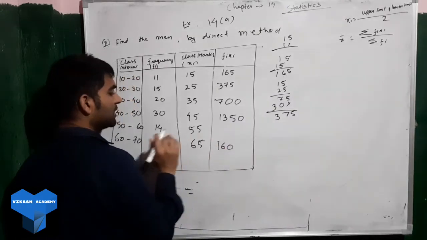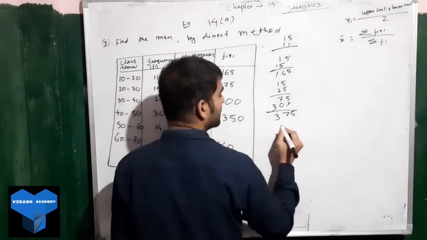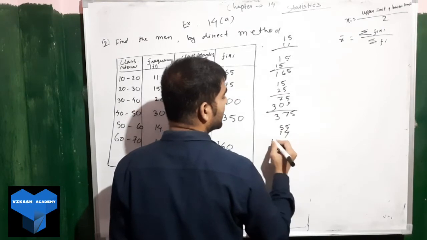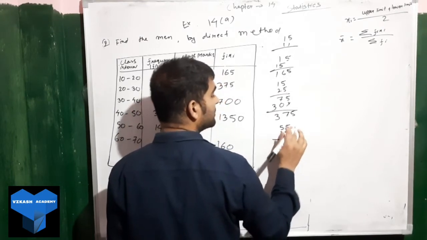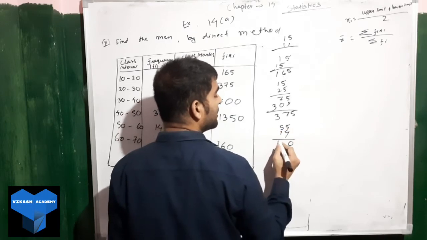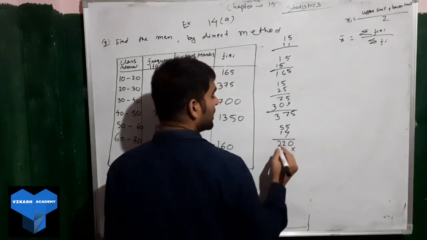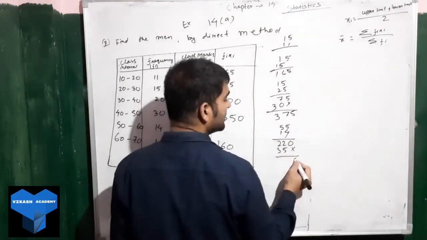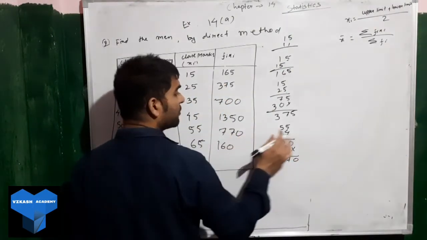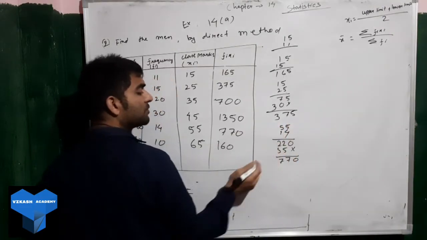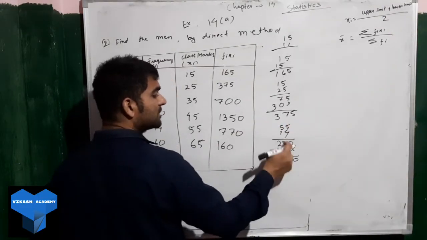Let us multiply 14 into 55. 4 fives are 20, 4 fives are 20 plus 2, it will be 22. Here we will be getting 55, 0, 7, 7. We got 770.